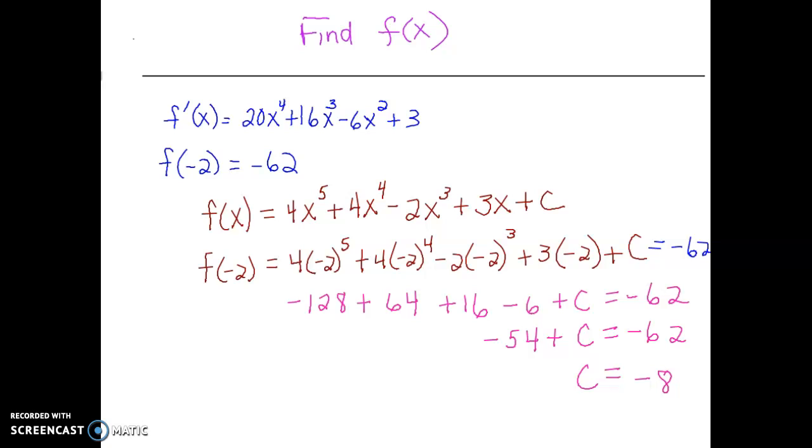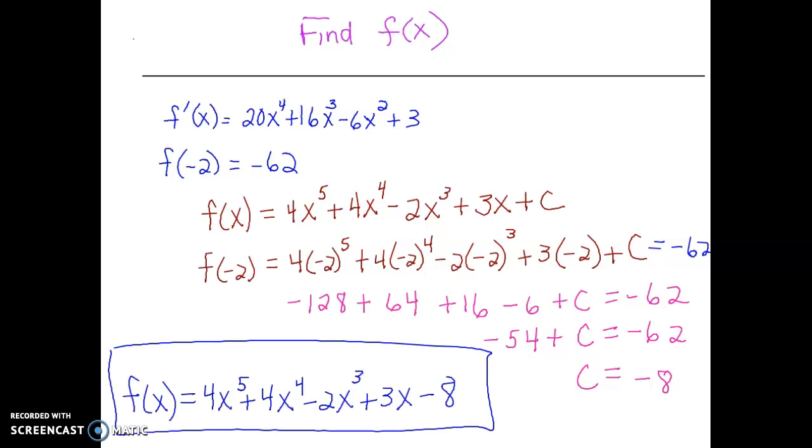Next, I'm just going to evaluate, and I need to solve it for the letter c, and I get that c equals -8. That means my original function, which I found the antiderivative of the first derivative, I can replace my letter c now with the -8, and I found the original f of x that meets the criteria.